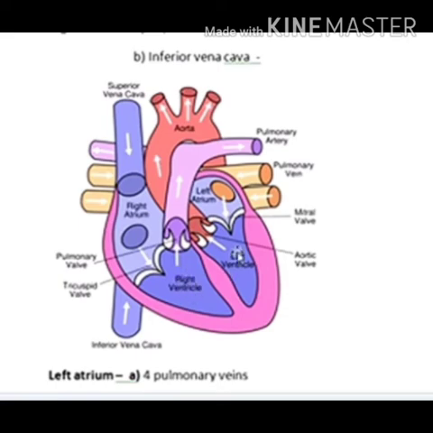Then from the right atrium it comes to the right ventricle, and from the right ventricle it goes to the lungs through the pulmonary artery. So the pulmonary artery is the only artery which supplies impure or deoxygenated blood, while the pulmonary vein is the only vein which carries oxygenated blood.